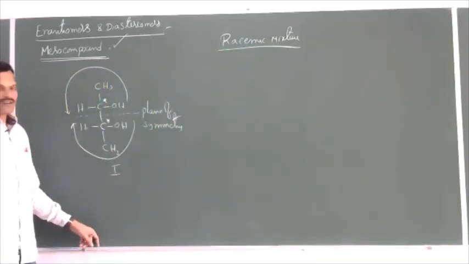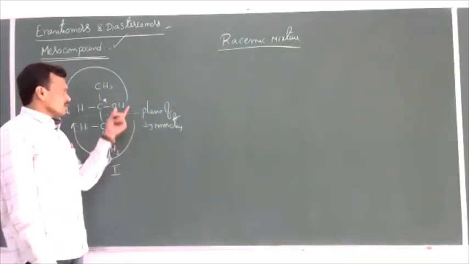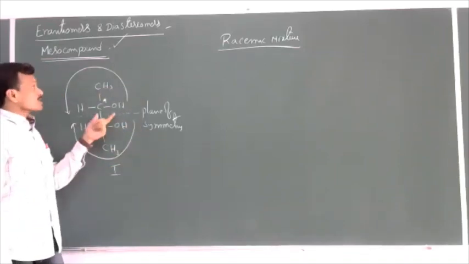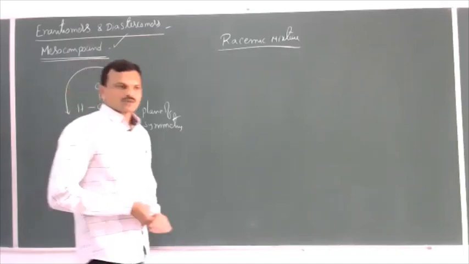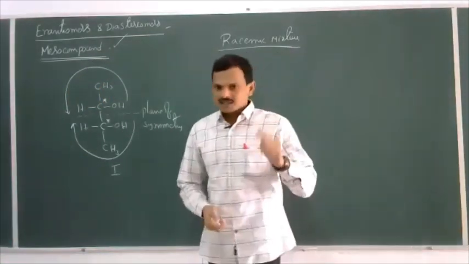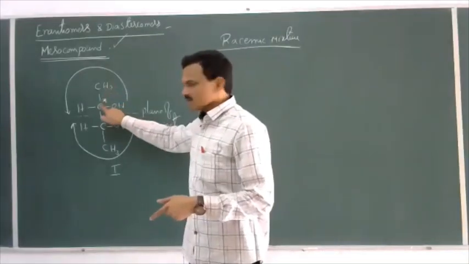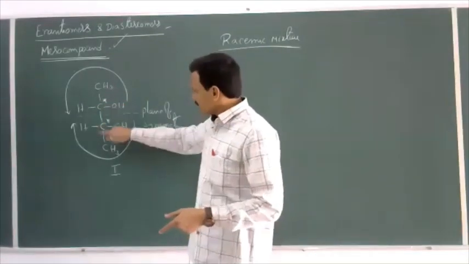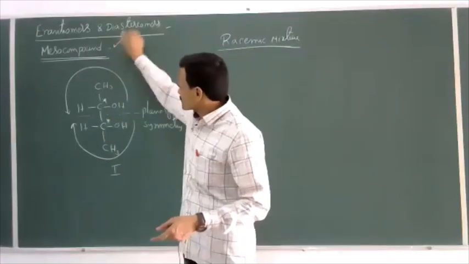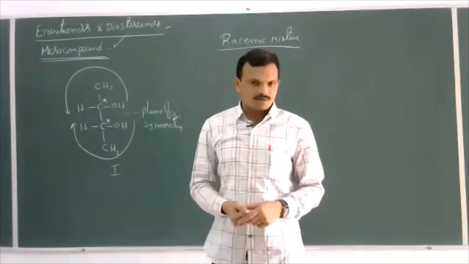Due to the plane of symmetry, the rotation of one half of the molecule gets nullified by the other half. This is called internal compensation.